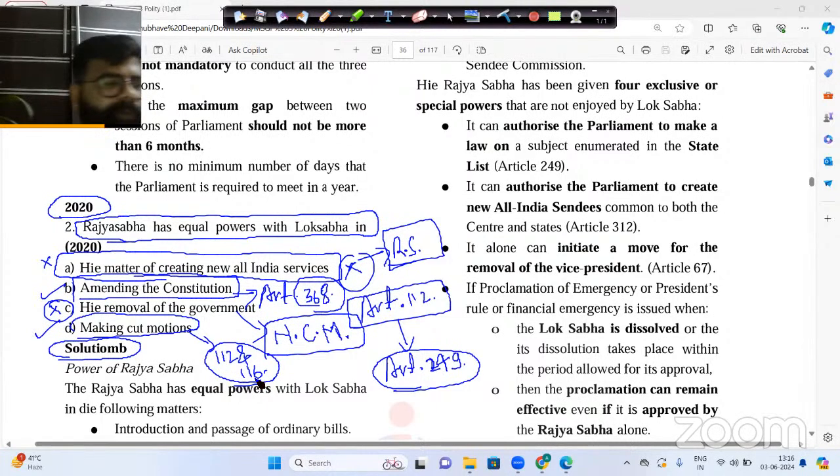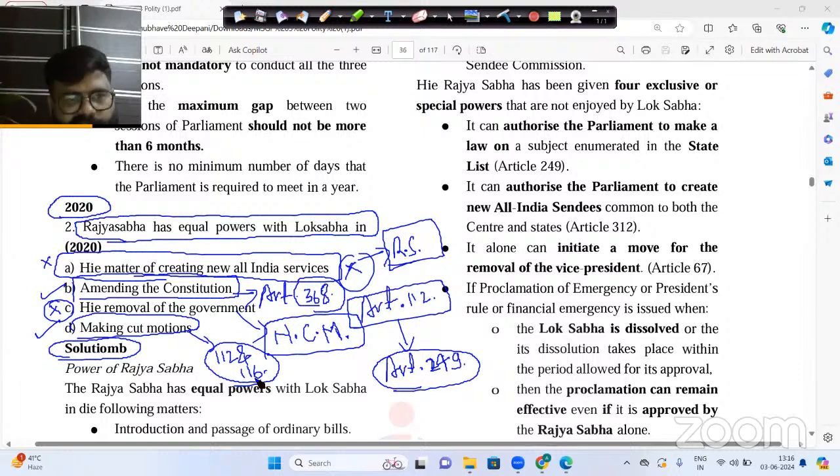Whenever the union budget or the annual financial statement is passed, it is considered as a money bill only. If you have studied money bill, we all know that money bill comes under articles 109 and 110. And in money bill, Rajya Sabha does not have any power. Only and only Lok Sabha has the power, and Lok Sabha passes the money bill with simple majority.